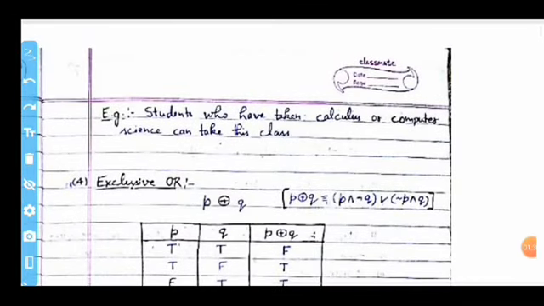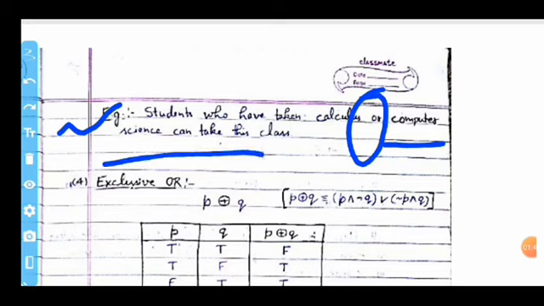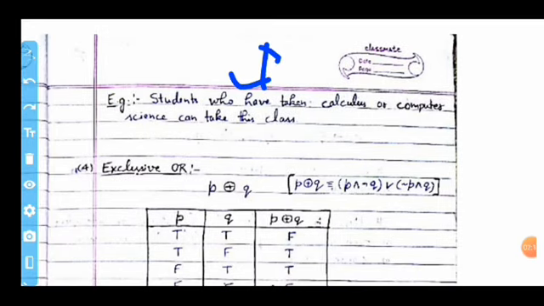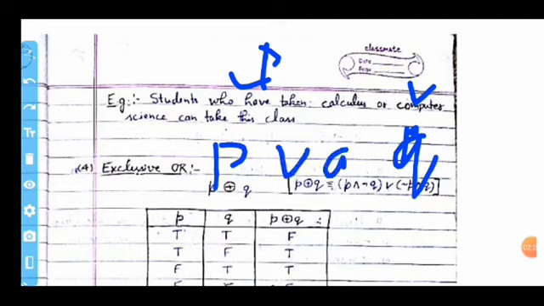Example of disjunction function. A student who has taken calculus or computer science can take this class. This means the first one is your P statement and the second one is your Q statement. So the logical representation of the above is P or Q, like this.